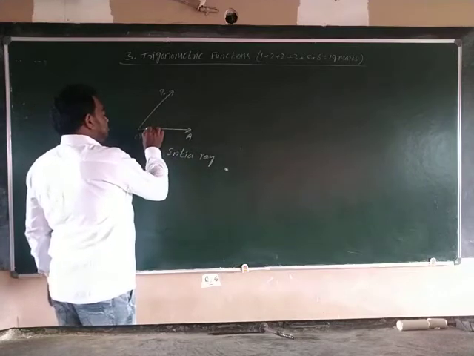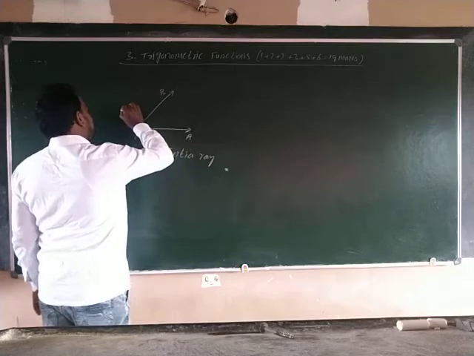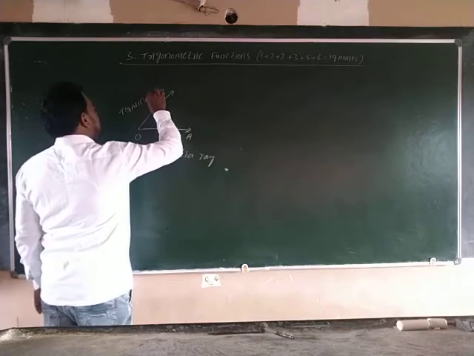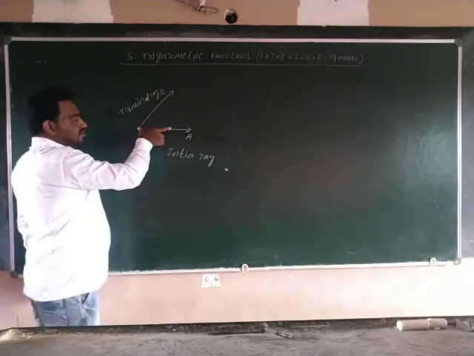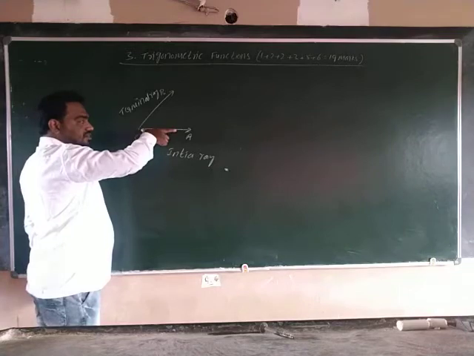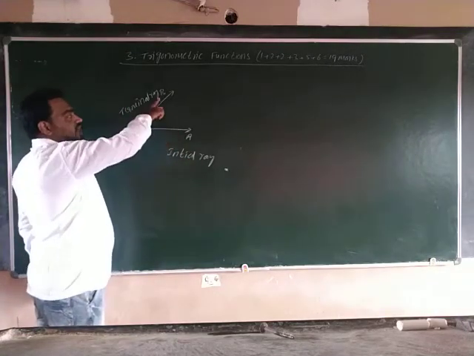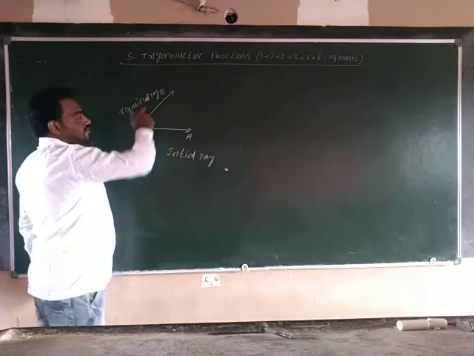And next, this ray OP is called the terminal ray. So you see here, this original ray, nothing but the initial ray, we are rotating. The final ray we call the terminal ray.